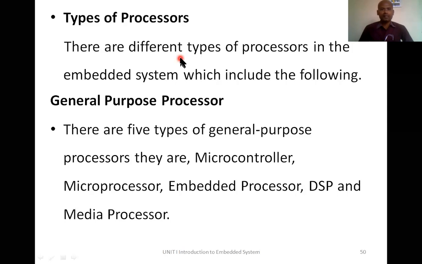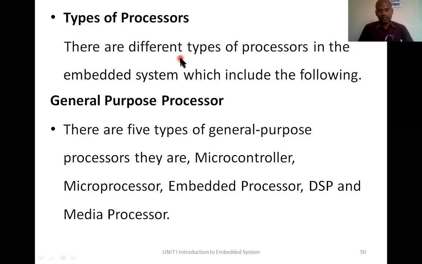Although there may be a variety of processors, all of them must have more or less the same things. It must have the control unit and the execution unit. You cannot build a processor without these two essential components. Now let's see the types of processors.